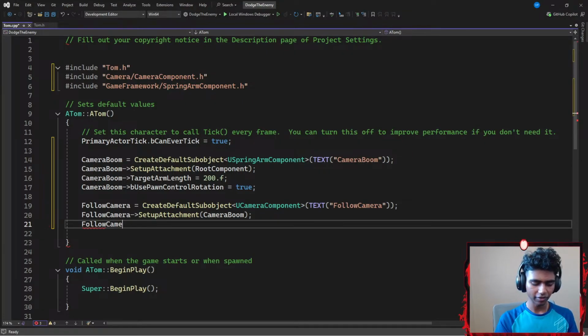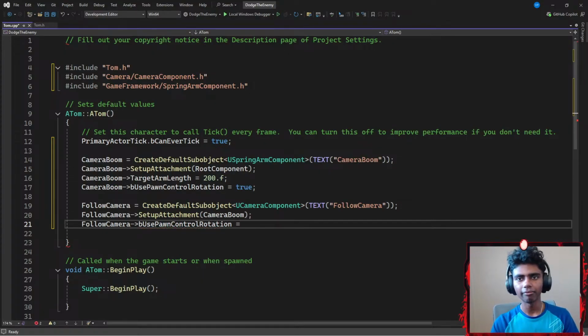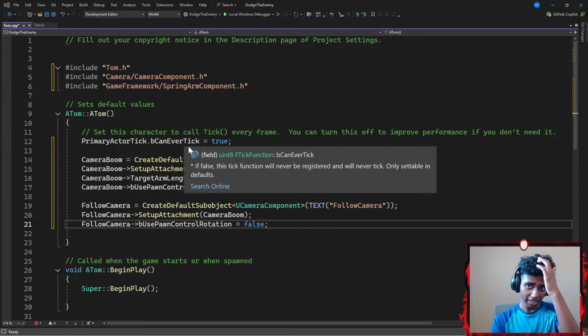Lastly, I'm going to go with follow camera and point it towards bUsePawnControlRotation, the same thing that I added in my camera boom, but this time instead of true, I'm gonna go with false. And then let me just check for chats. There we go. Okay, and that's right about it.